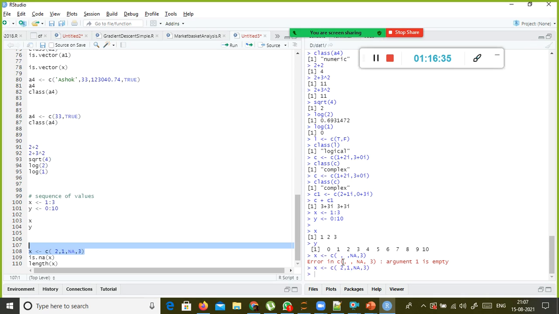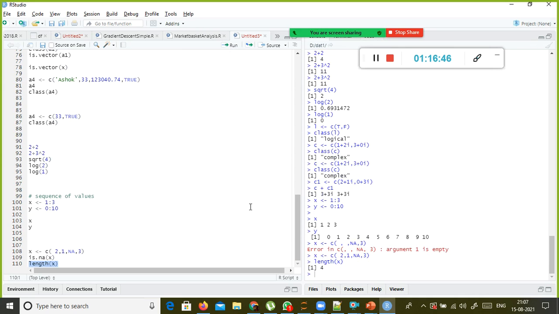So intentionally I did this. I did not enter any value. Simply I put comma. It is not allowed here. But I put NA here. What is NA? Not available. So let's say length of x, 4. It says 4 values are there, though NA is a missing value.